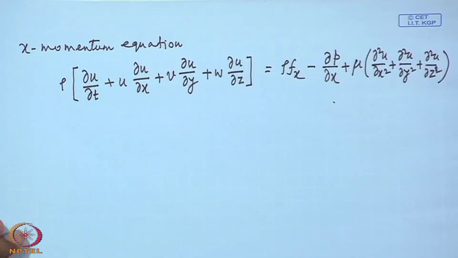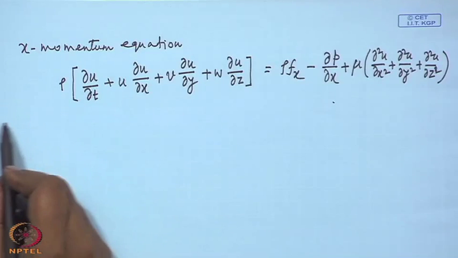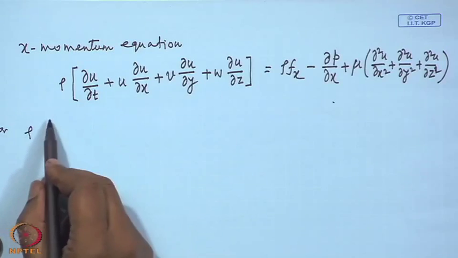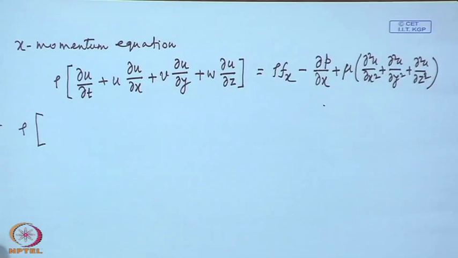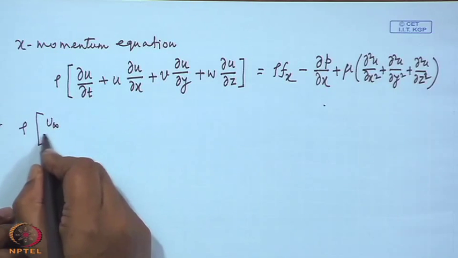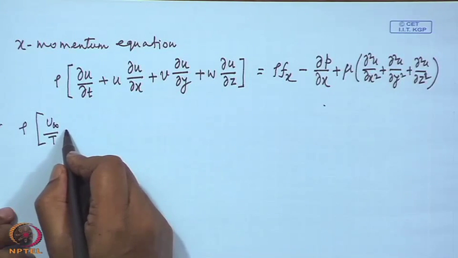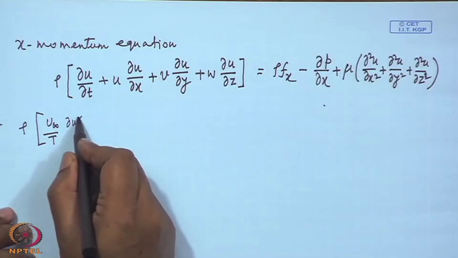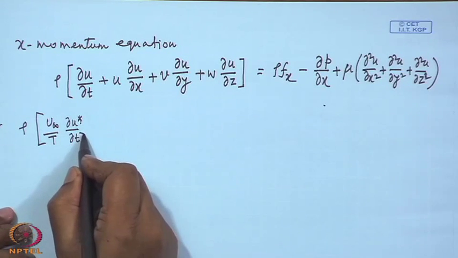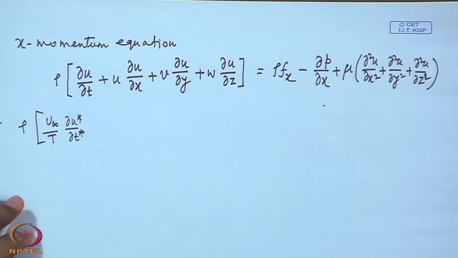So, now if we express it in the non-dimensional form, what do we get? What will happen to this first term du dt? This will become u infinity by t into du star dt star.